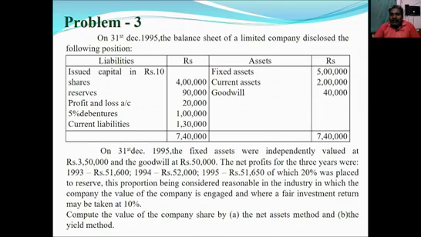The industry in which the company is engaged, and the fair investment return may be taken at 10%. The 10% is taken as normal rate of return, right? So how to calculate value per share under net assets method as well as yield method, we will discuss one by one.